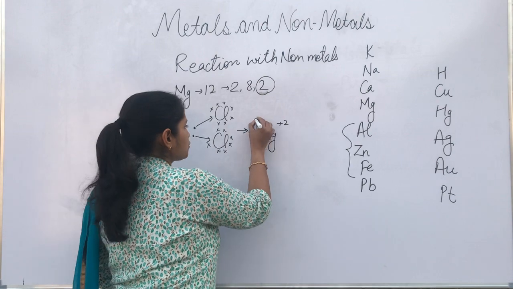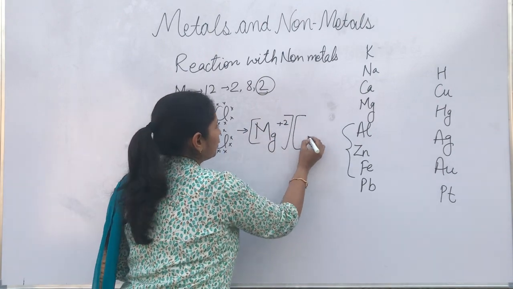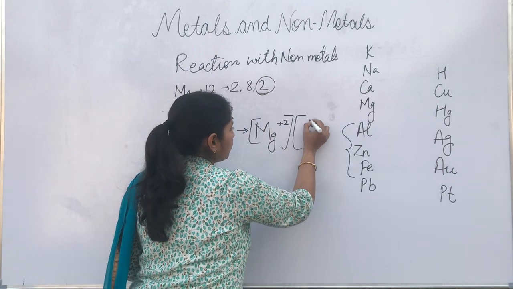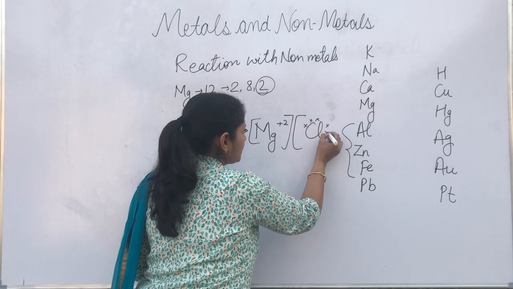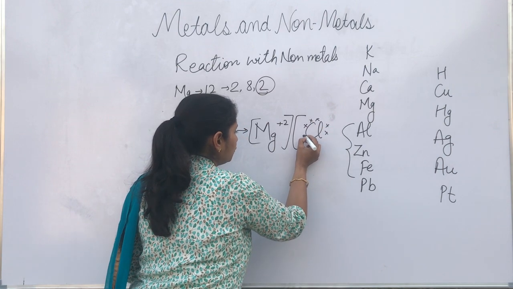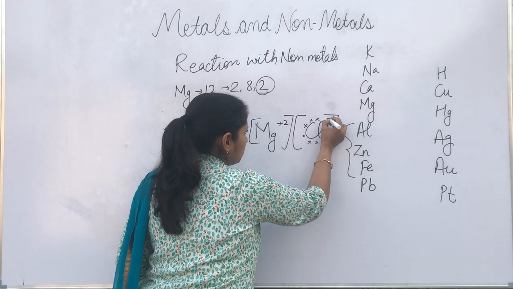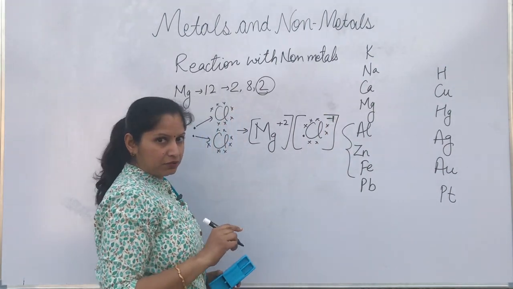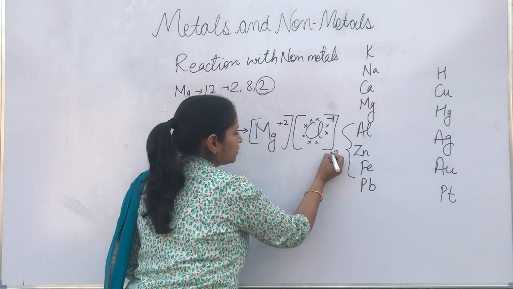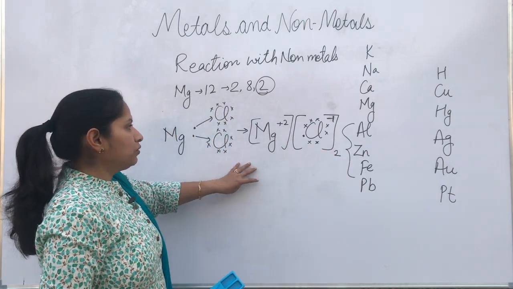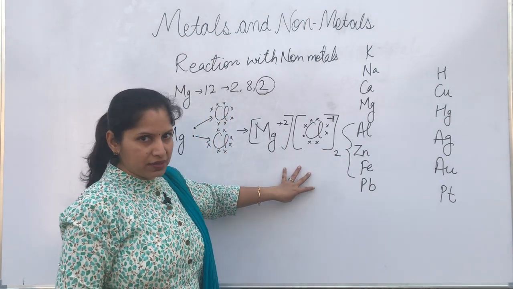And chlorine, it was already having 7 electrons of itself, and it has taken 1 electron from magnesium. But how many charges there? -1 on 1 chlorine atom. And total how many chlorine atoms are there? 2. So it will form magnesium chloride this way.